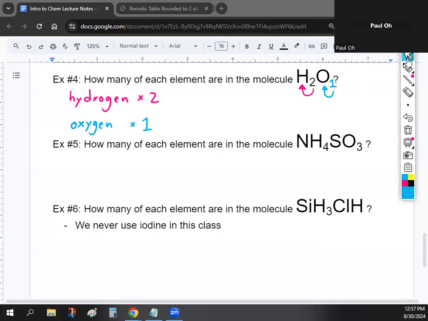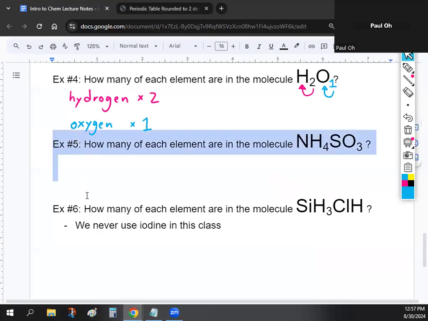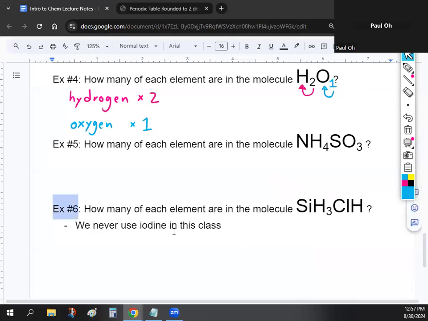All right, so let's check if you guys understand how to interpret these formulas. We have some longer ones right here. I want you guys to take about 2-3 minutes to work with the person next to you. Solve numbers 5 and 6 for me. For number 6, I do want to mention one thing.